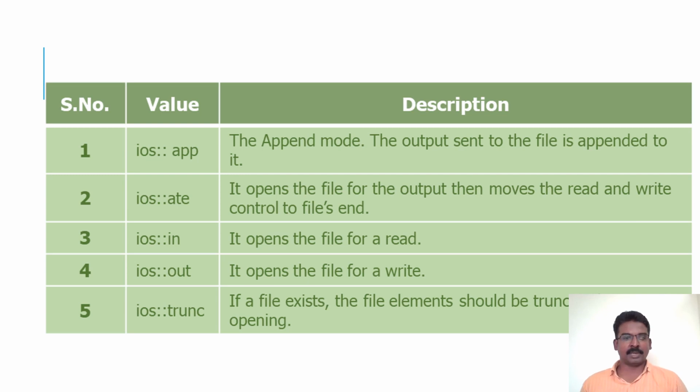kind represents certain operations. Here, app mentions the append mode. If you are sending content to the file, it will be appended to the previous content, and this will be moved to the last position, at the end of the file. This is for reading, and this is for writing. This is for truncating. Truncating in the sense that the file will be truncated; a certain number of bytes can be truncated using this command.